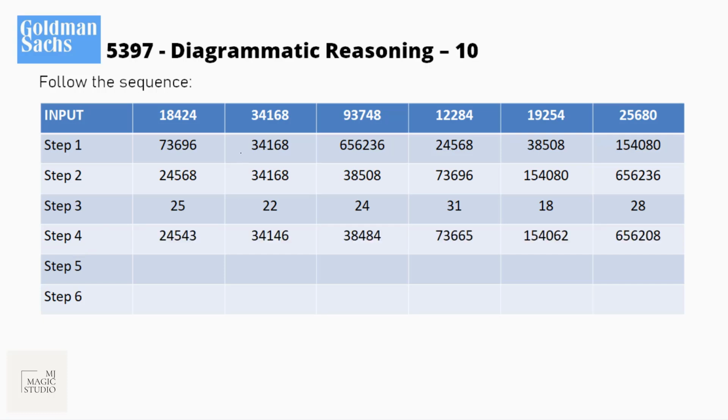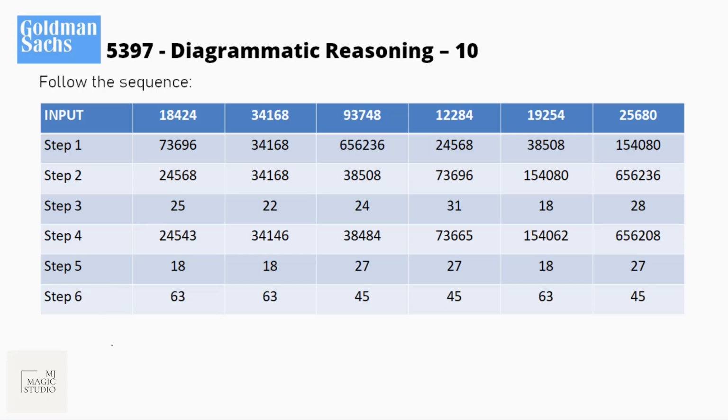68 minus 25 is 43, and this is what we'll get. Once again, we will go for the digital sum of step 4. And we have 18, 18, 27, 27, 18, 27. We know step 6 is to multiply the number in step 5 and then reverse it. So 18 will become 63. This is 63, 45, 45, 63, 45, and at the end the table will look like this.